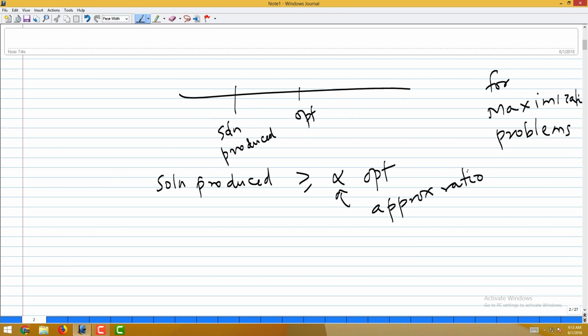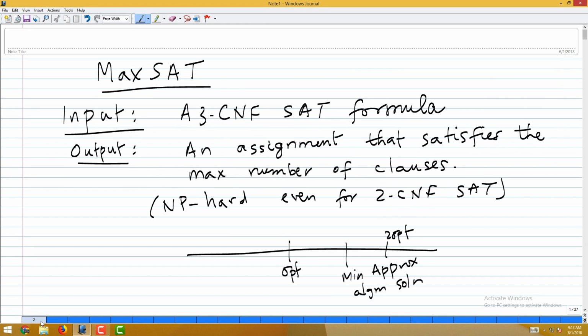Here I want to show that it is at least some alpha times opt, and bringing this alpha as close to 1 is the goal here. Okay. So, back to the max SAT problem.